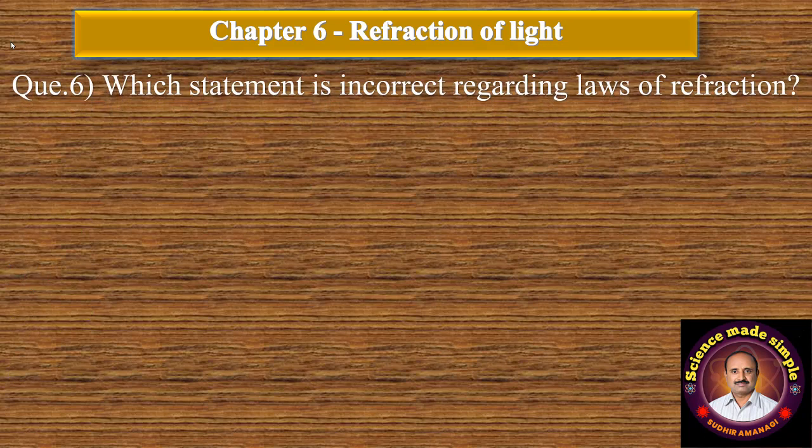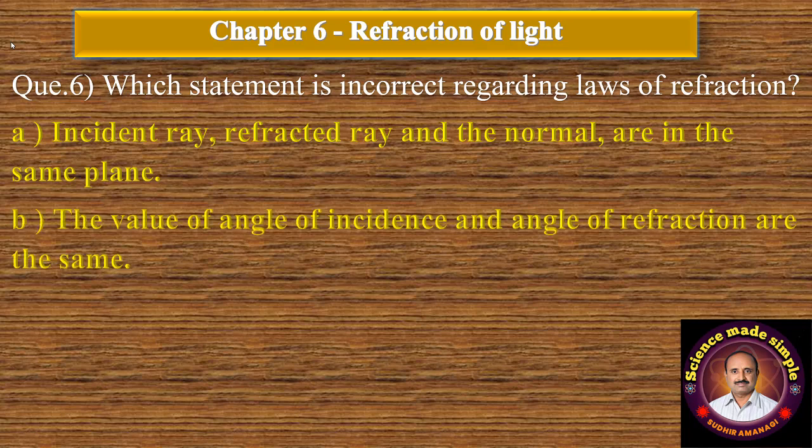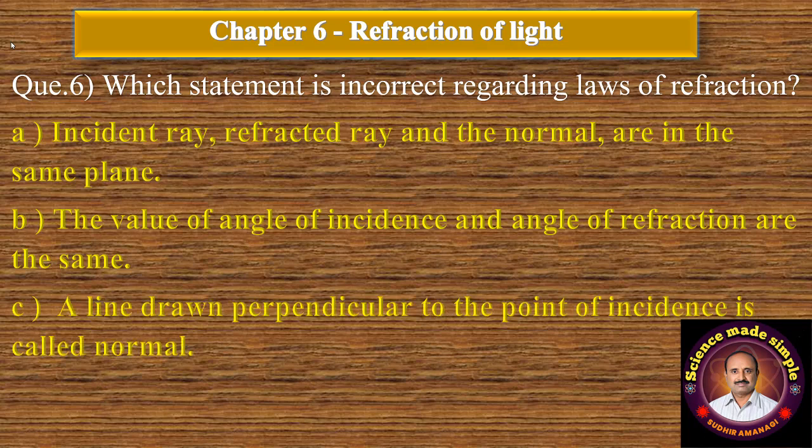Question number 6. Which statement is incorrect regarding law of refraction? Option A, incident ray, refracted ray and the normal are in the same plane. B, the value of angle of incidence and the angle of refraction are the same.